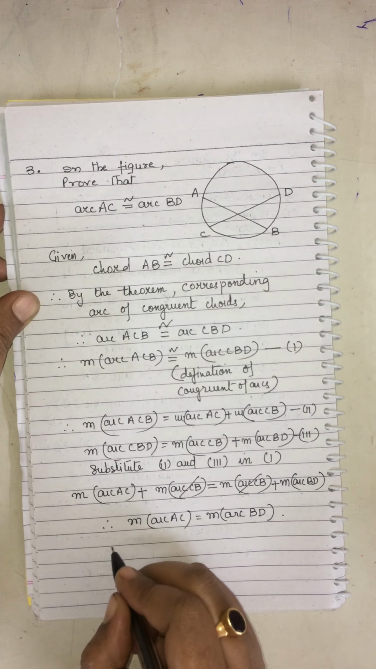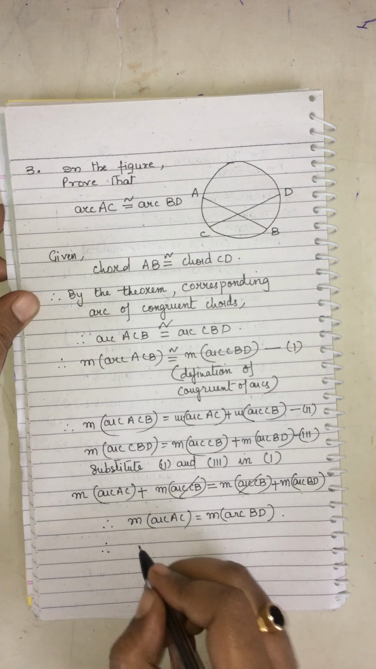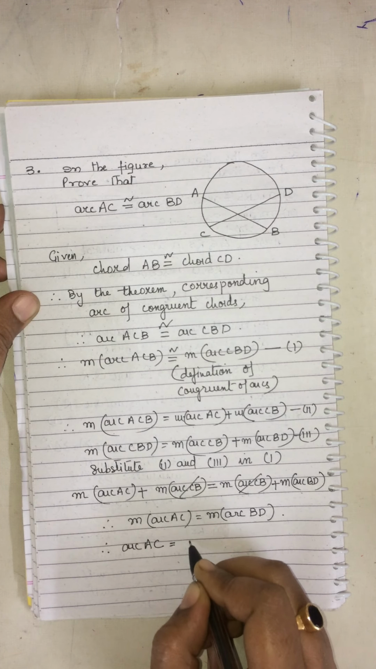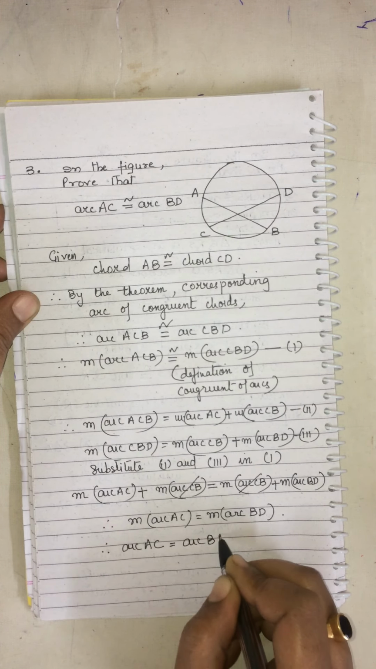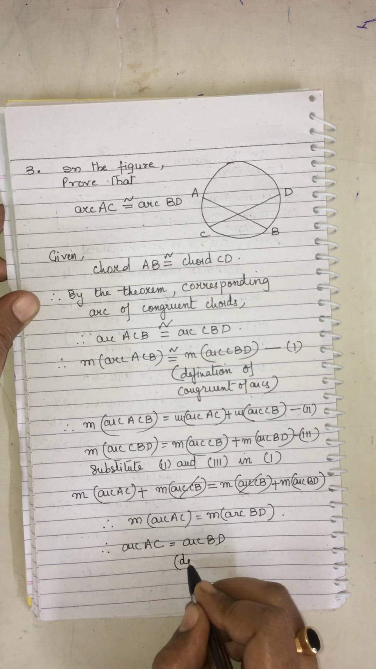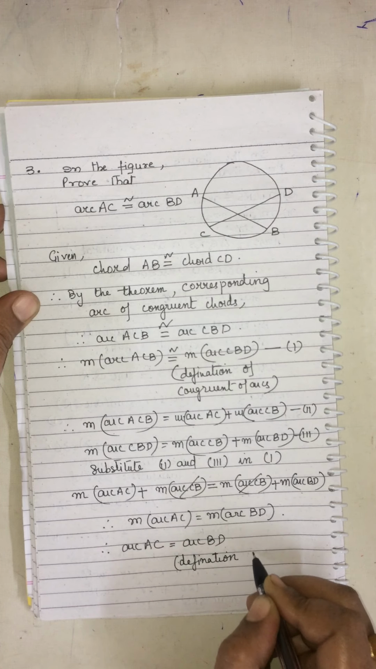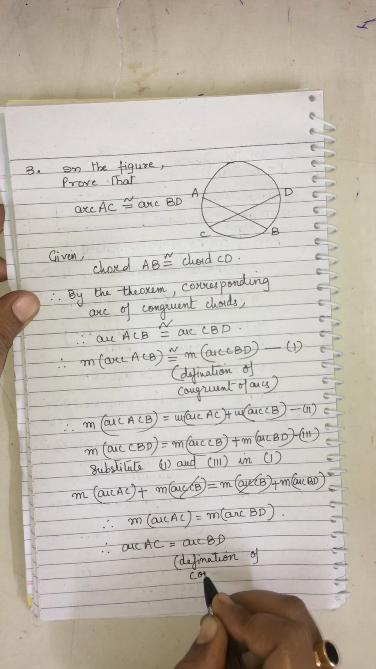Hence we can write arc AC is congruent to arc BD by the definition of congruence.